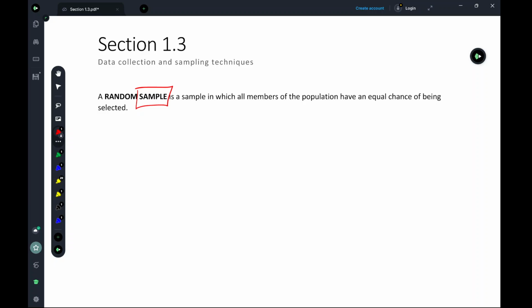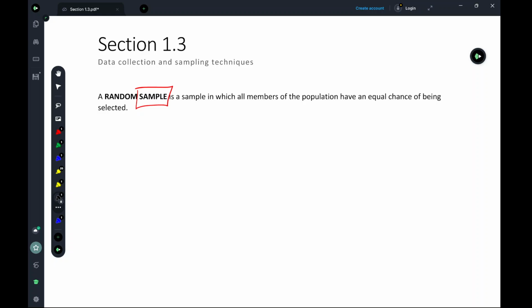However, sometimes, well, let's be honest, more than just sometimes, most of the time, your population is way too big to be able to study every single member of the population. So we have to settle with samples, right? We have to select a smaller portion from the population and study the sample and hope that the sample gives us information about the population. Now, that brings us to one of the most important statements in statistics. It's a statement that statistics teachers have made countless times over many, many years.